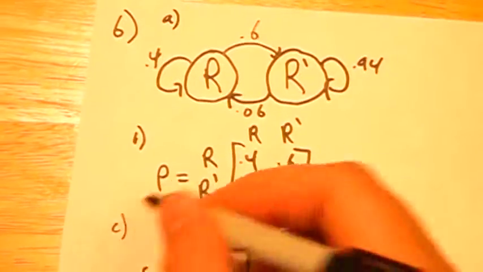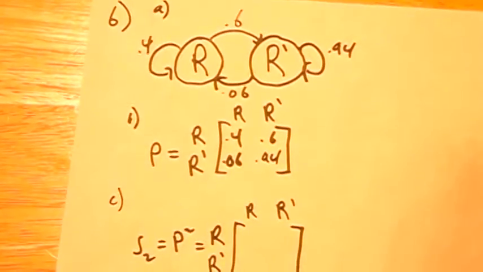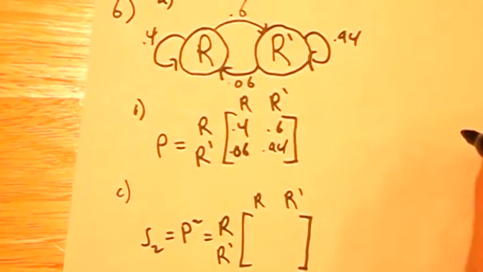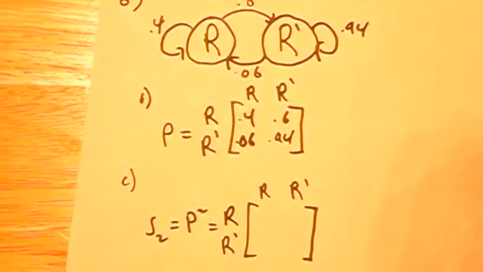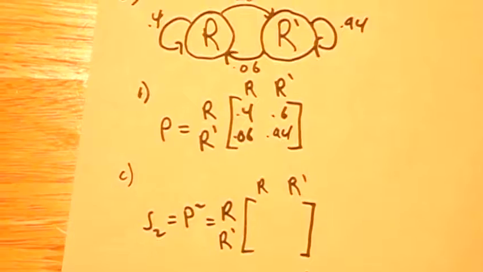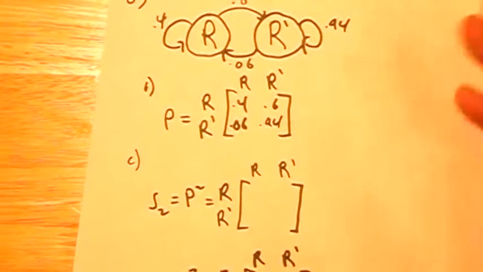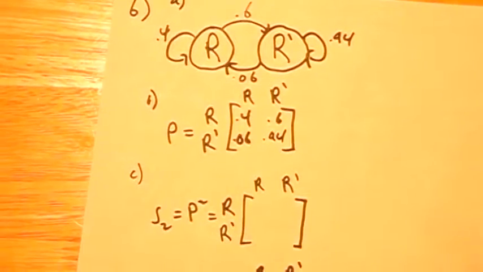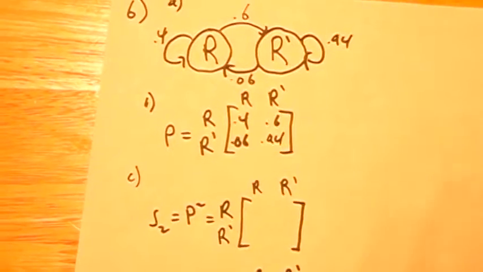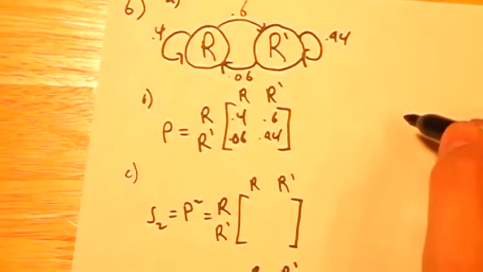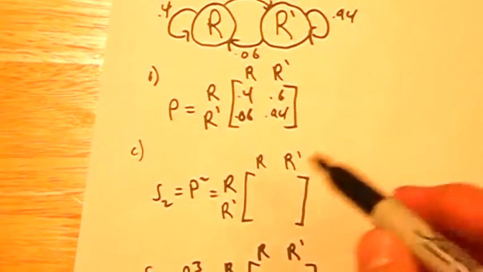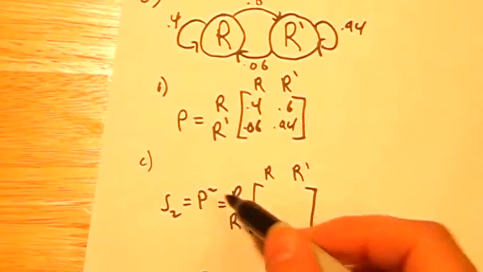Now for part C, it asks us if it rains on Thursday, what is the probability that the restaurant will be closed on Saturday? Well, it's asking for 2 days later, right? Every day is another state. So if it starts on Thursday, Saturday would be 2 days later. So we're looking for a second state. So since it doesn't give us an initial state matrix, all we have to do is take our transition matrix and take it to the second power.